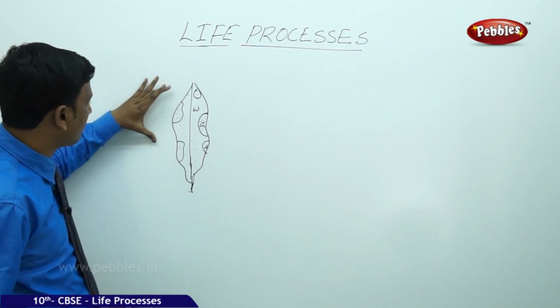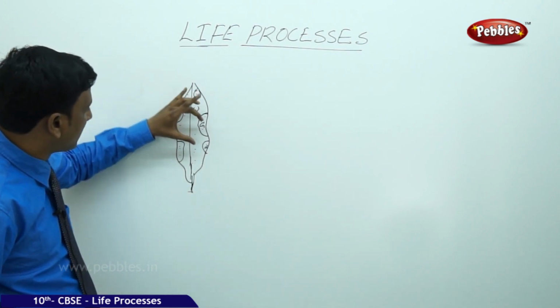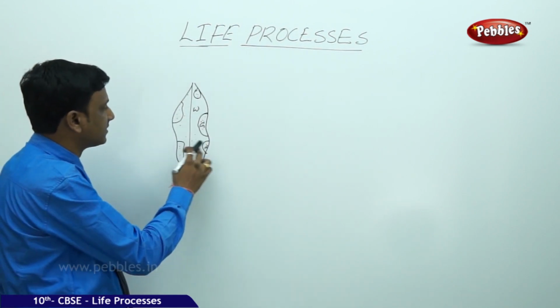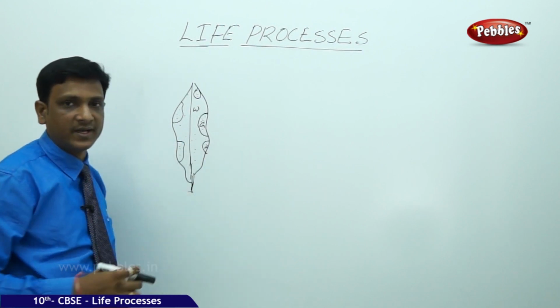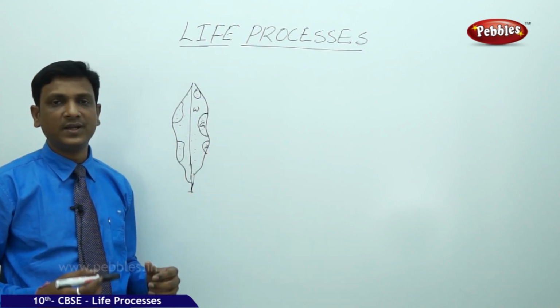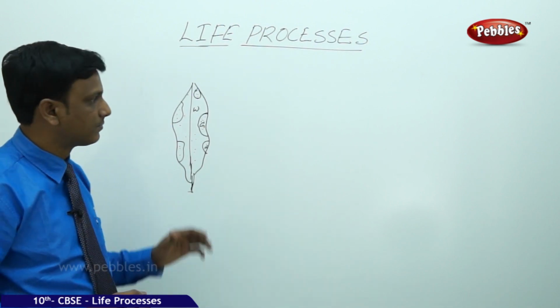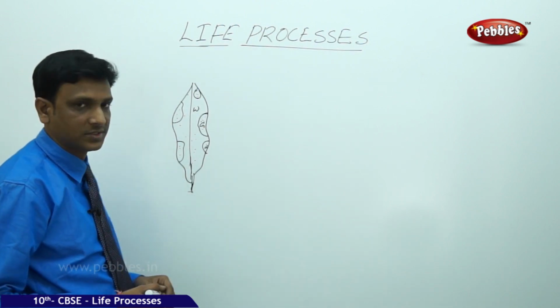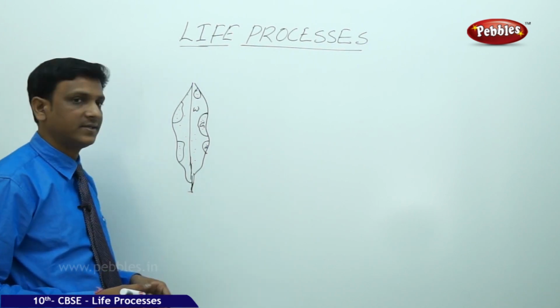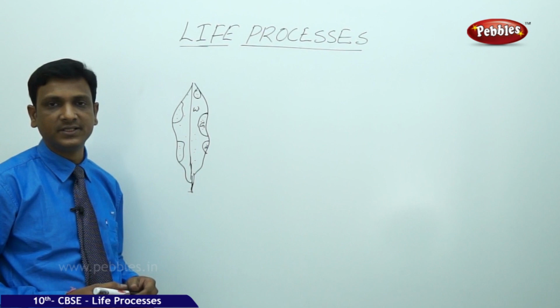If we see this variegated leaf, here we have some patches or areas where green color, chlorophyll, is present. The other area is white, which means there is no chlorophyll. Now let us see the experiment by which we can prove that chlorophyll is necessary for the process of photosynthesis. Here we are taking the variegated leaf to do our activity.